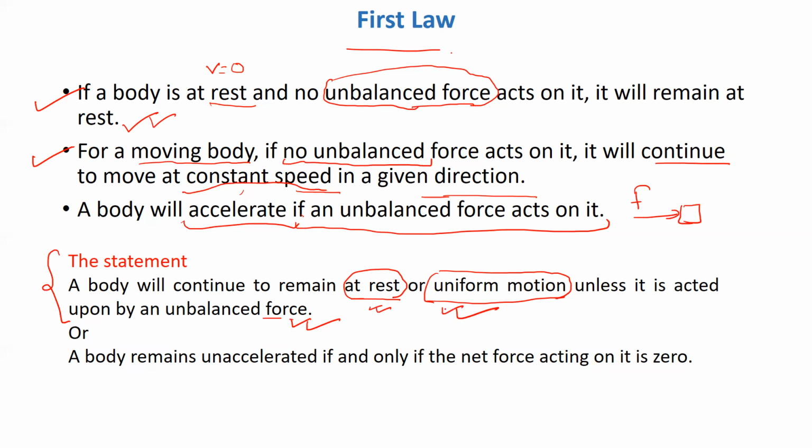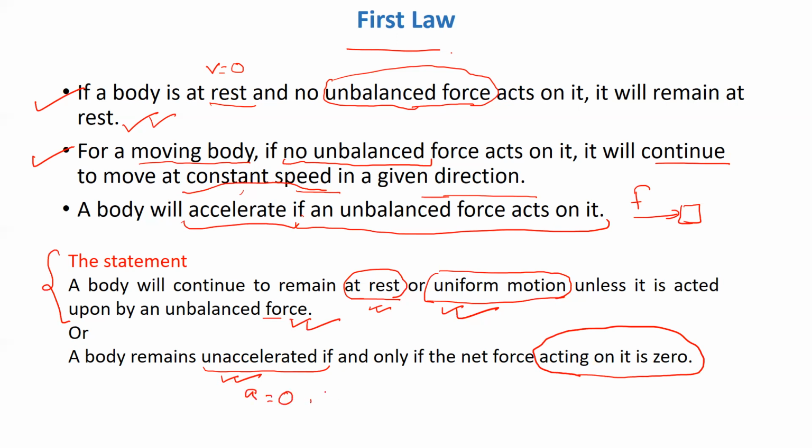If there is no force, a body remains unaccelerated. Another way of defining the first law is: a body remains unaccelerated if and only if the net force acting on it is 0. It will not have any acceleration if the net force acting on it is equal to 0.